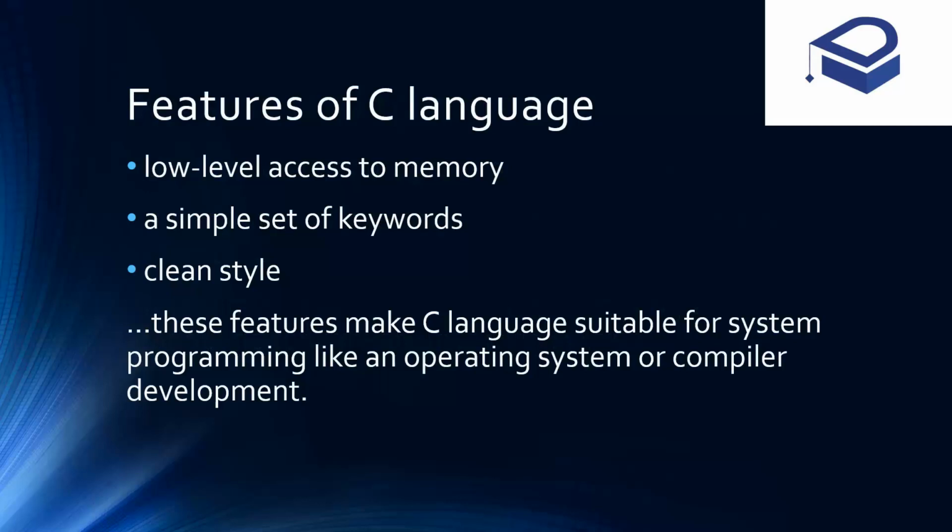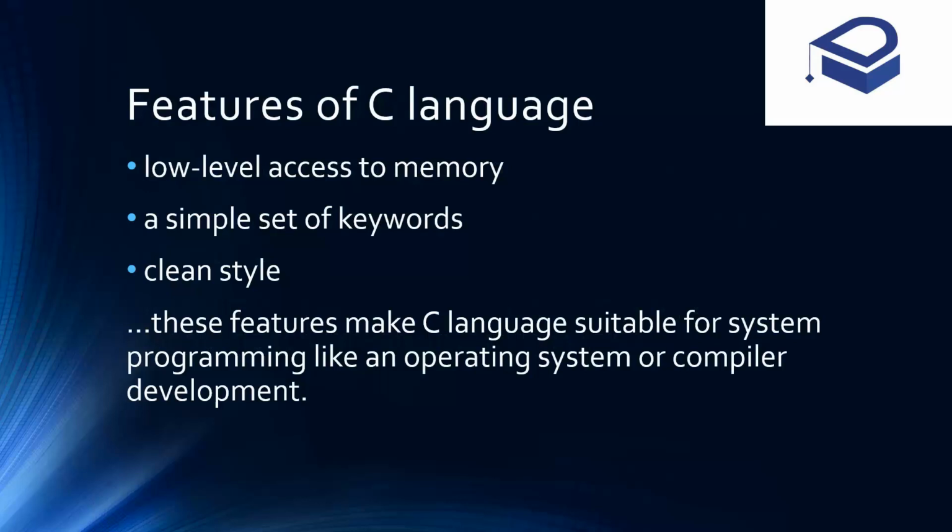And last but not the least feature of C language is that it has a clean style. That is, C language does not require any such other format specifiers. The only good habit of writing a C language program is the use of braces. That is not only a good habit, that is under the ABC, under the grammar of writing a C language program. And the good habit is to indent at particular places where we are using curly braces or such other things. Now these particular features make C language suitable for system programming like operating system or compiler development.